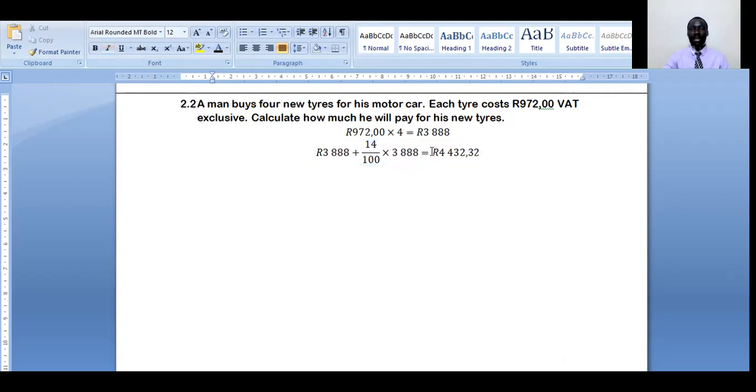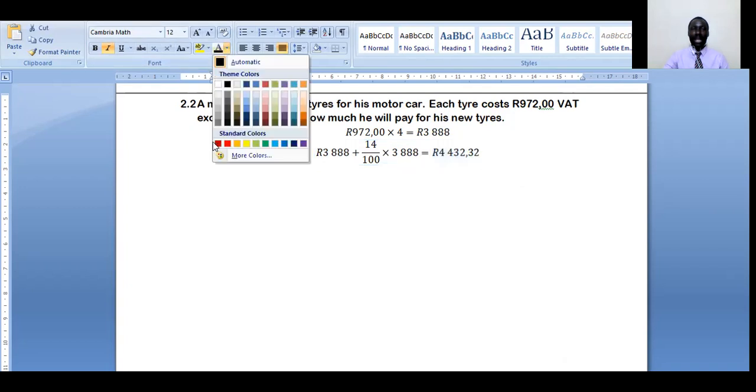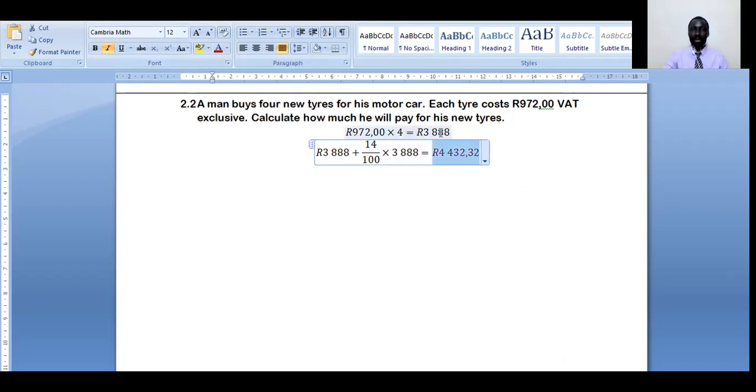For all the tires, VAT inclusive, we will be having this. Now, VAT exclusive for the 4 tires, this is what we are going to be having. VAT inclusive, this is what we are going to be having. So how much will he pay for his tires? Yes, he will pay this VAT inclusive.